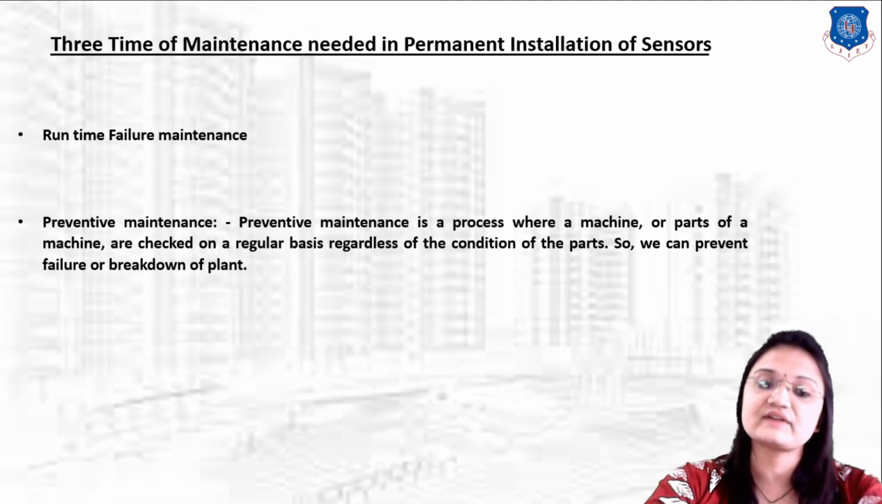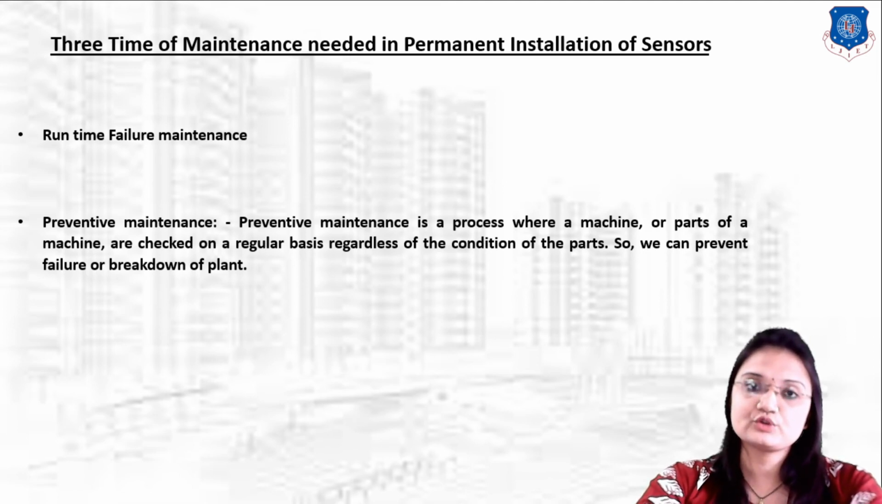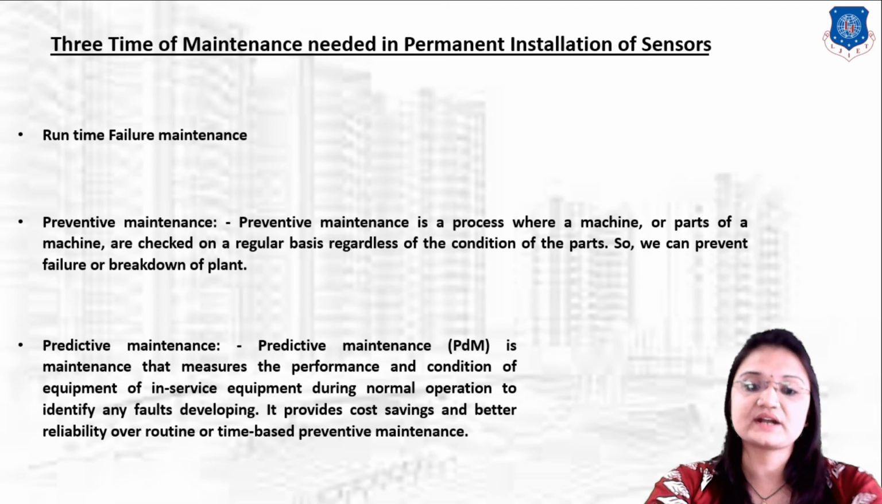Okay, so we can prevent the failure and breakdown of the plant. So what is the meaning of preventive maintenance? This is the process in which the machinery or parts of the machinery are checked on a regular basis. Now the next one is predictive maintenance.